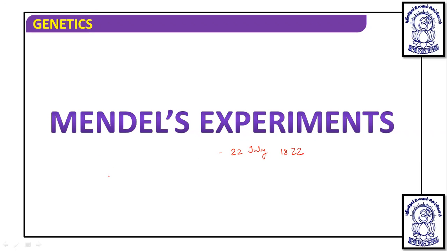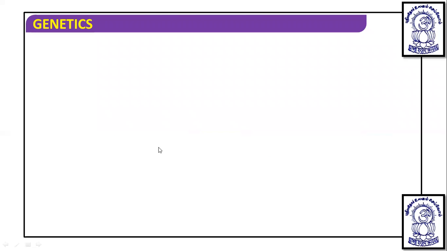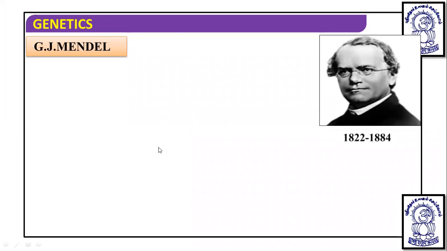Okay, dear students, the name is Gregor John Mendel. Now, if we talk about Mendel, Gregor John Mendel was born in 1822 and died in 1844.